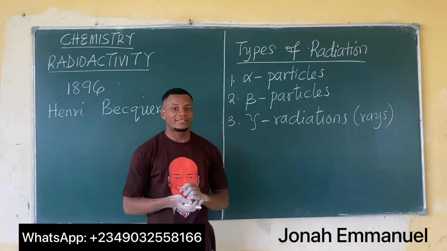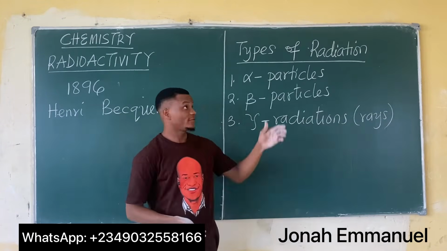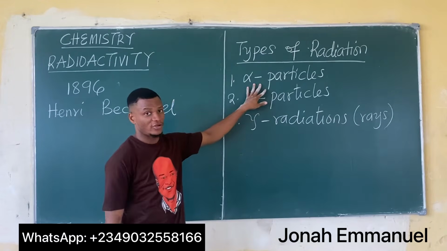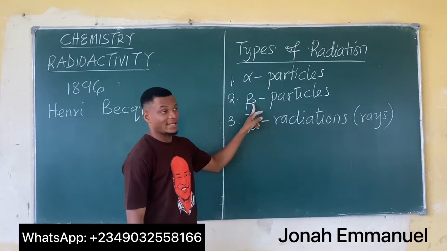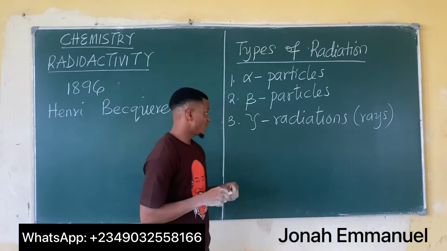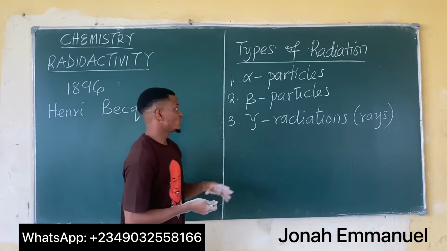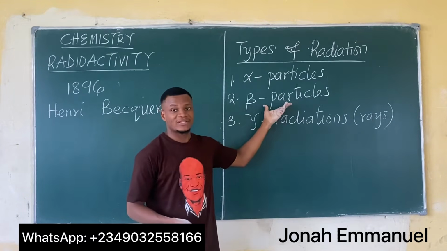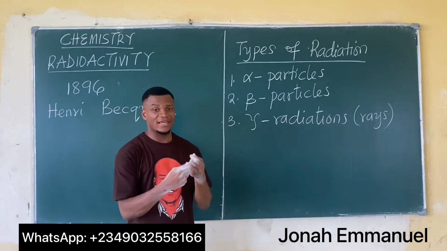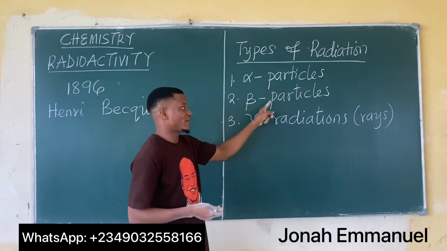So having considered the characteristics of each of the types of radiation, we said for alpha particles that they are helium nuclei, for beta they are electrons, while gamma rays are simply electromagnetic waves. Also note that alpha and beta are called particles because they are relatively massive, so they have a bit of mass. That's why they are both referred to as particles.